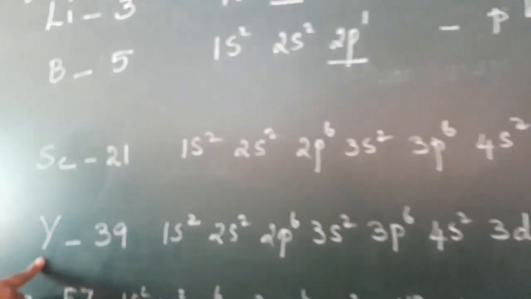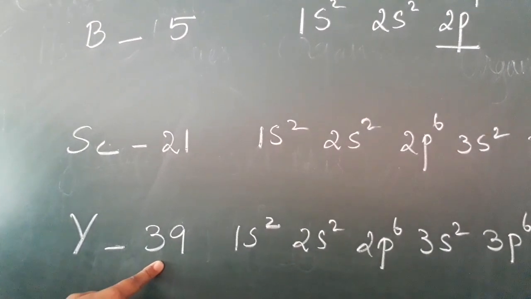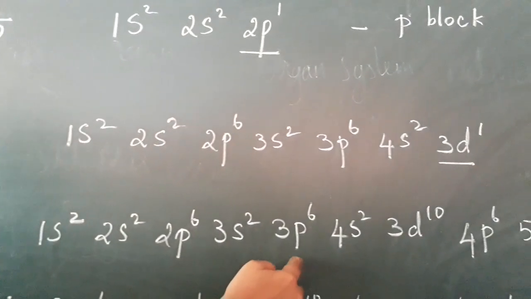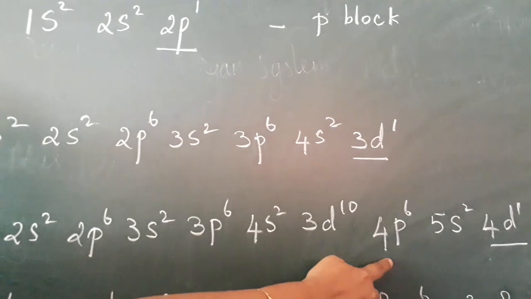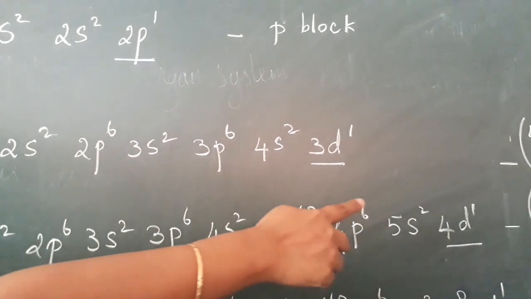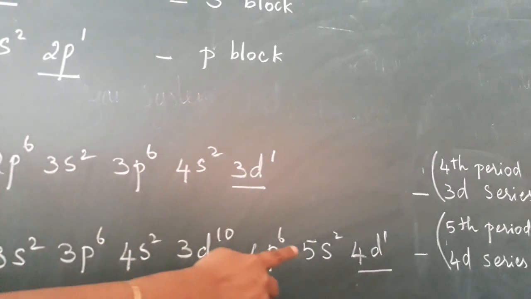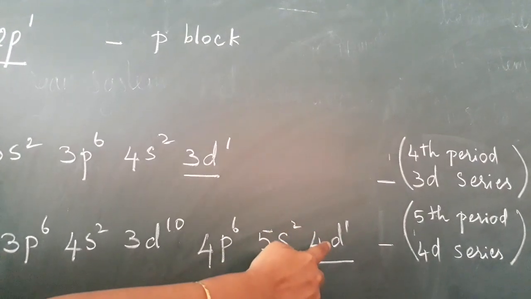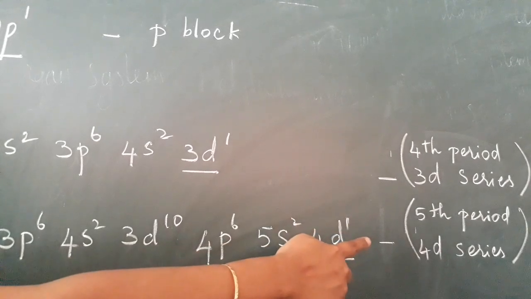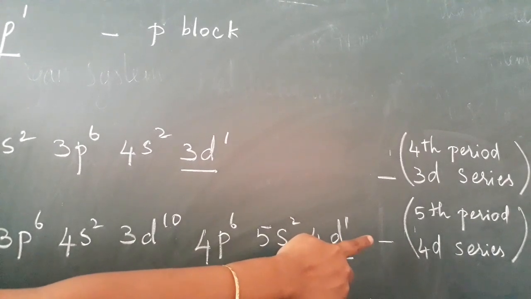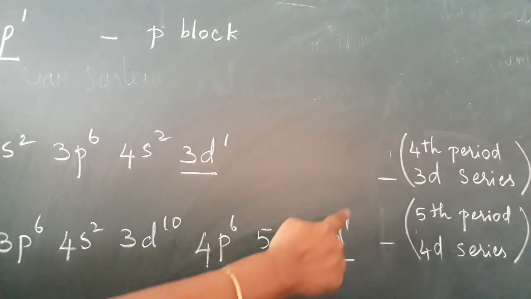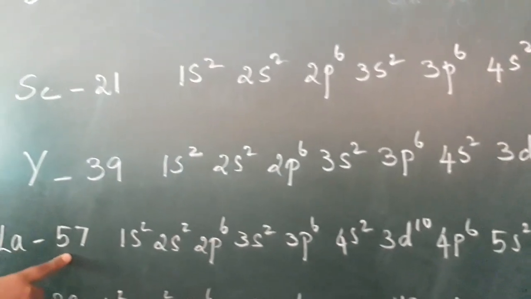Now in yttrium, atomic number 39: 1s2, 2s2, 2p6, 3s2, 3p6, 4s2, 3d10, 4p6, 5s2, 4d1. The last electron enters into the d orbital, so afterward the d orbital is going to be filled, and the fifth period is now called the 4d series. Why is it called the 4d series? Because the electrons are filled in the 4d orbital only. Then lanthanum, atomic number 57.